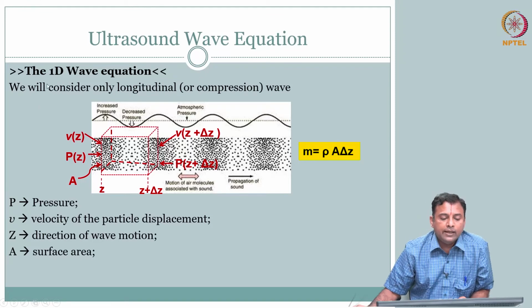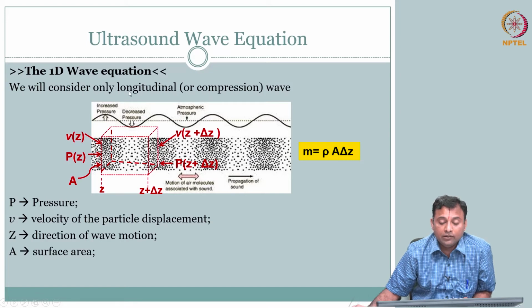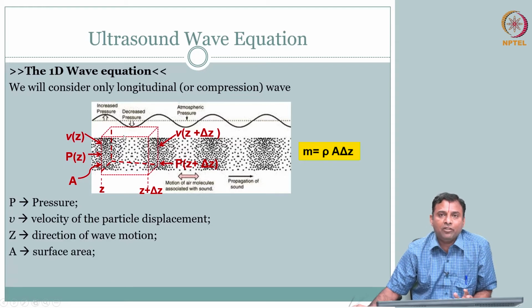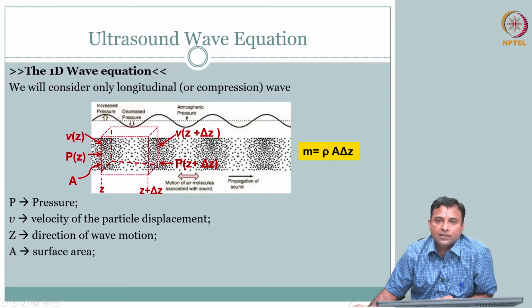So we will consider only the 1D wave equation, especially the longitudinal or compressional wave. So this is the setup. We are not going to derive it, but just want you to have a look at the schematic, how we set the problem, and then we will straight away write the equation. In fact, we have the equation. We will just list it for the dimension that is described here.